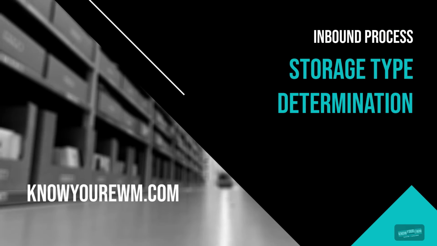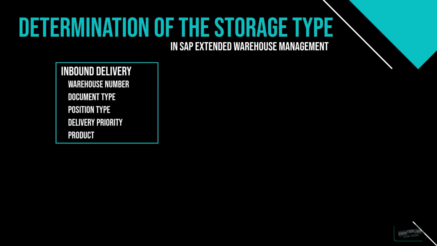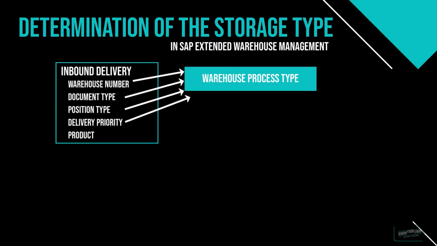Storage type determination. And the first thing we gotta find is the storage type we want the warehouse task to point to. As we just had it, the inbound delivery data provides the information for determining a proper warehouse process type.